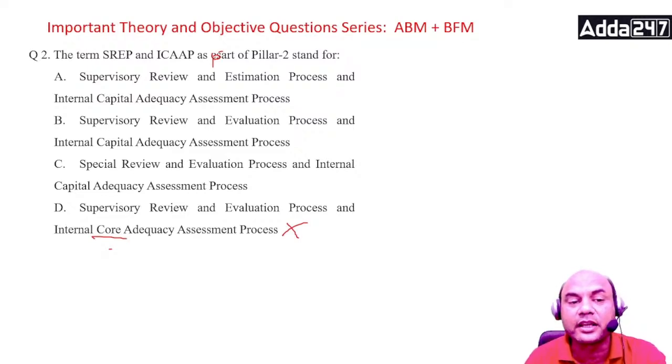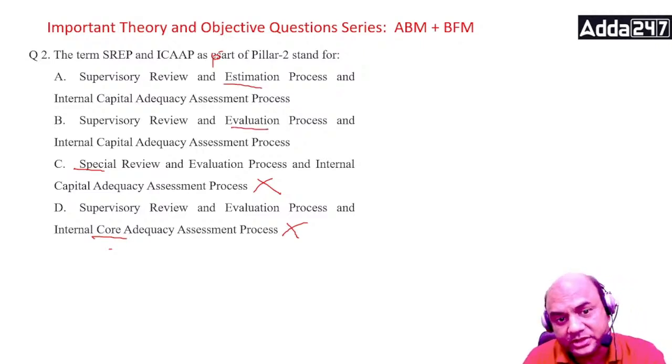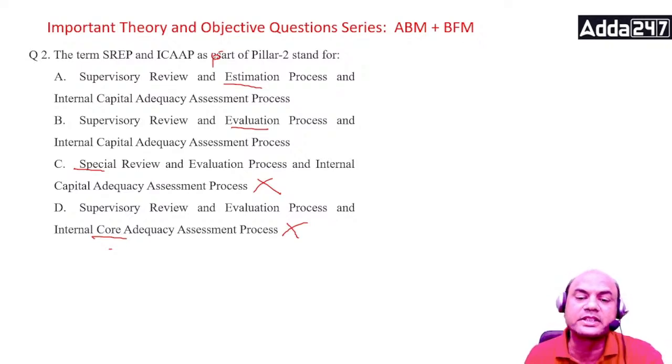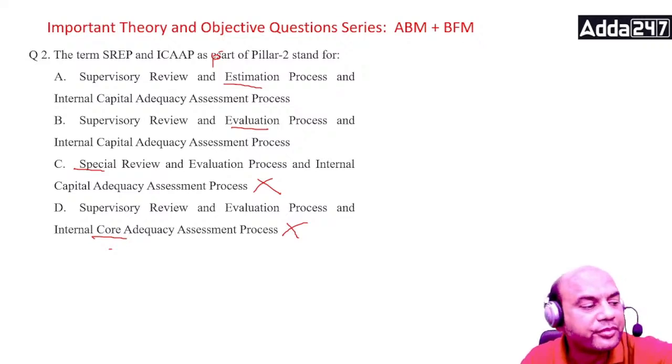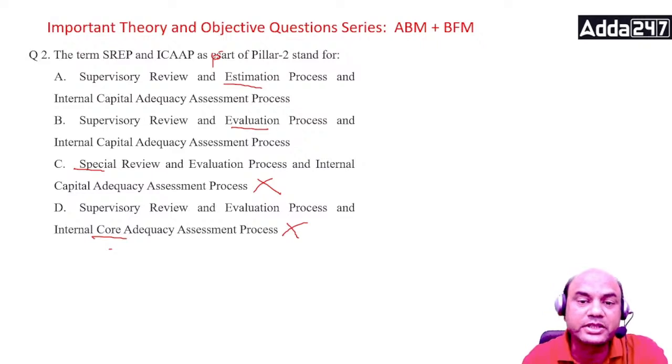Now the only question is SREP. Supervisory review and estimation, evaluation, and special review. Special review is something out, so this is also out. So now only between A and B. Supervisory review and estimation, evaluation. The crux of the matter is only this: estimation or evaluation. Now you answer this, everyone, answer me. Is it estimation or evaluation? Let me see the answer from your side. I'll wait. Think over it. Estimation or evaluation? Of course, evaluation, isn't it?